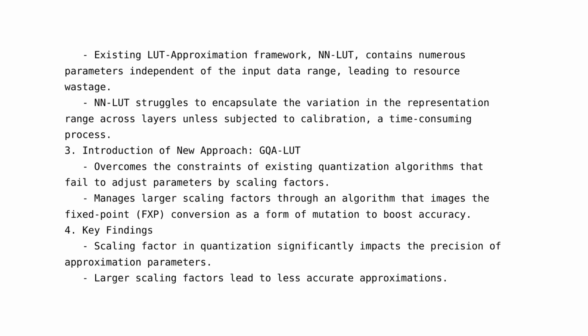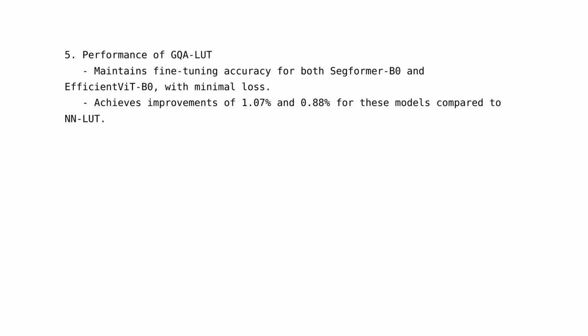To manage larger scaling factors, the authors implemented an algorithm that treats the fixed point, FXP conversion, as a form of mutation to boost accuracy. This approach is designed to be efficient in hardware design with compact resource utilization, capitalizing on low-bit integer arithmetic. The authors' in-depth analysis of the integer-only quantization scheme and LUT approximation revealed that the scaling factor in quantization is a crucial element that significantly impacts the precision of approximation parameters.